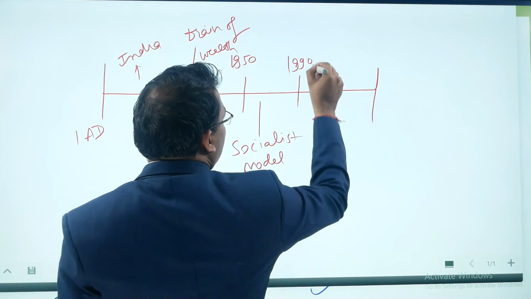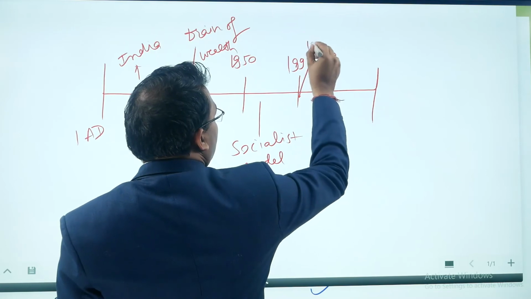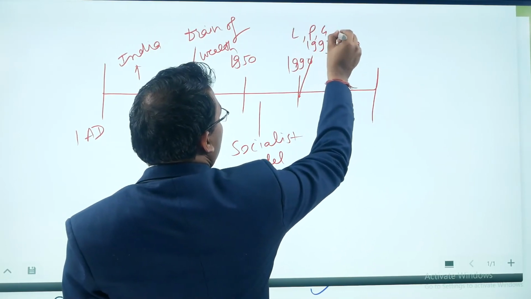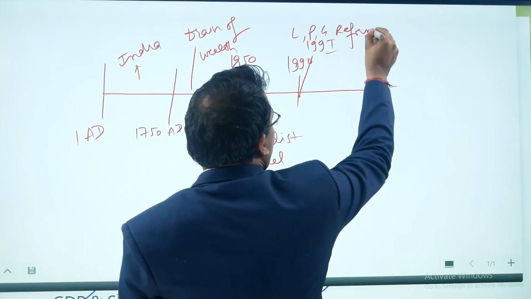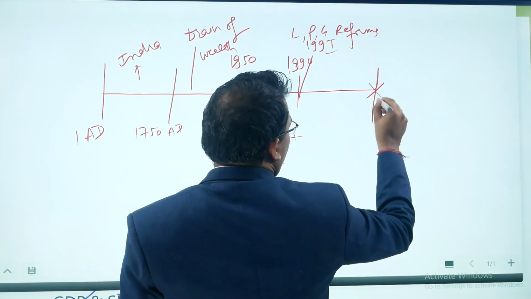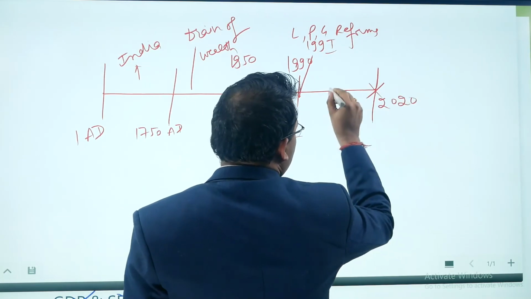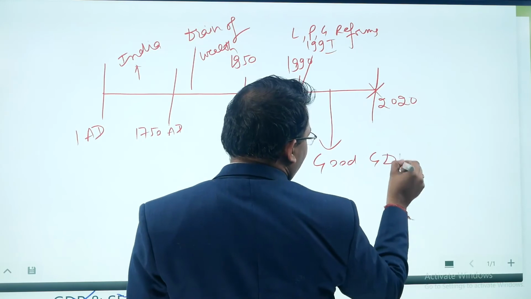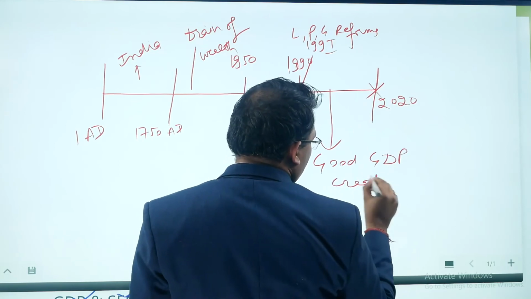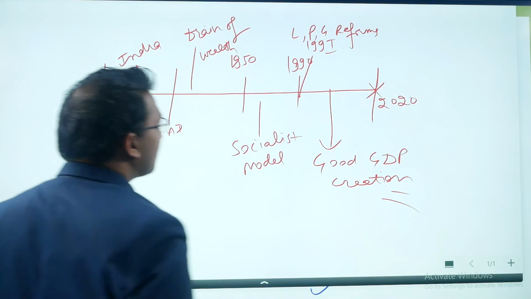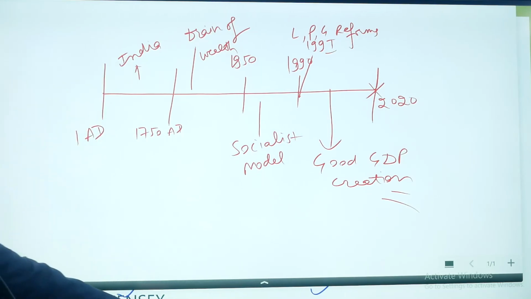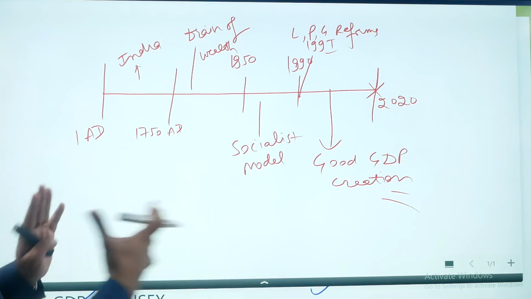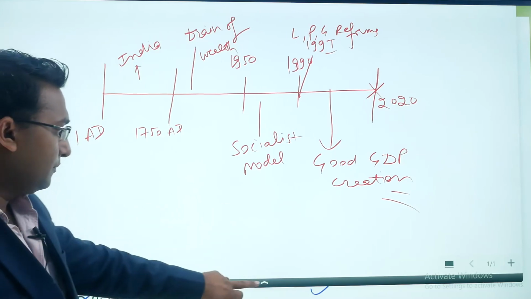In 1991, we opened our economy through the liberalization, privatization and globalization reforms, right? And now we are in the 2020s. So in these years, there has been a good level of GDP or wealth creation, right? This is the brief timeline that I wanted to indicate to you.